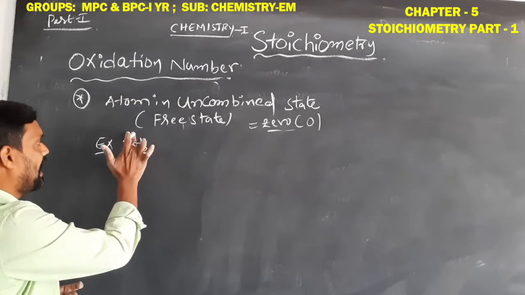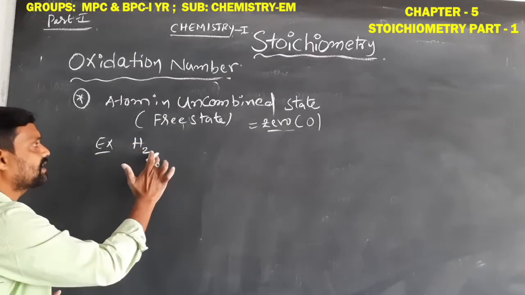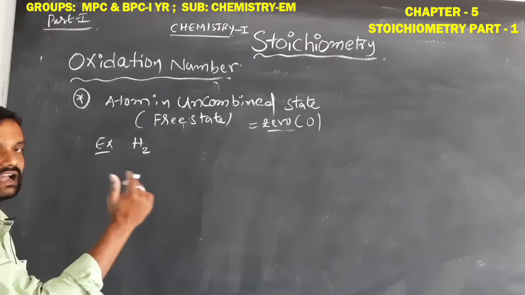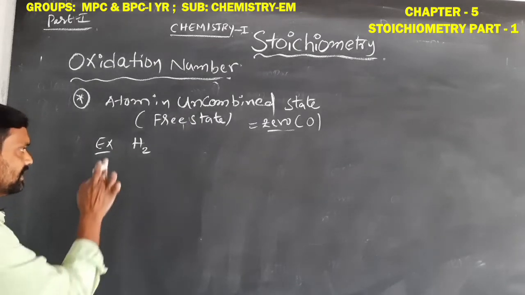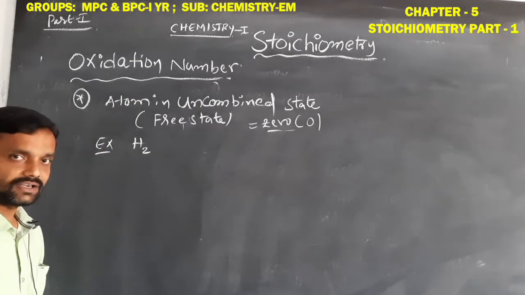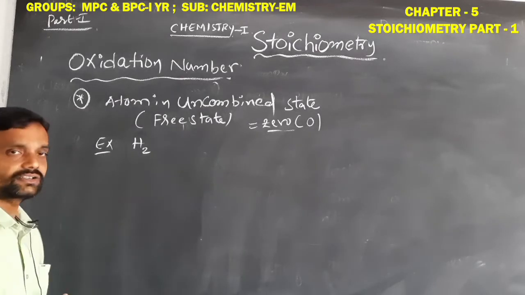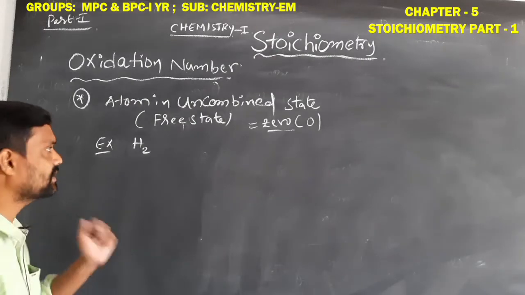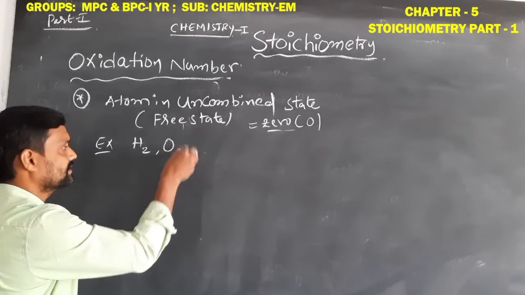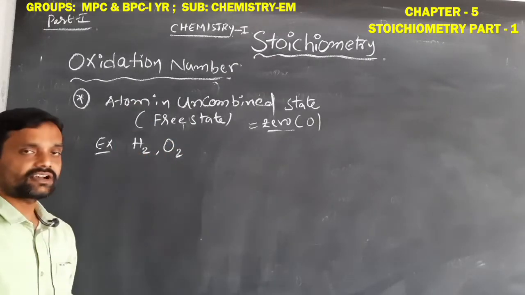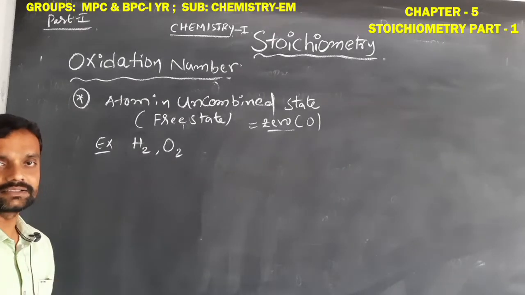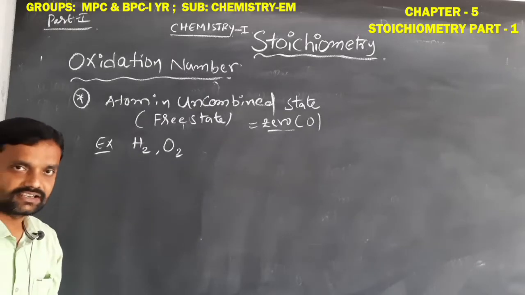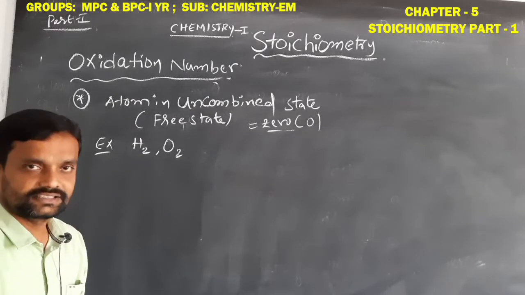So here hydrogen is present in an uncombined state, meaning free state. It does not react with any other element. So here the oxidation number, the oxidation state of the hydrogen element, is 0. Okay student, this is the concept. For example, oxygen gas. Here also oxygen does not combine with any other atom. It is present in the uncombined or free state, so its oxidation number is 0.